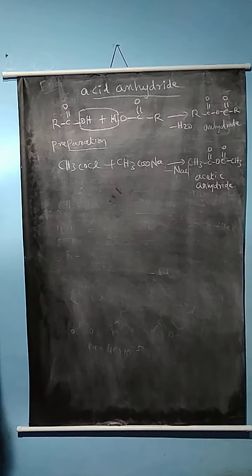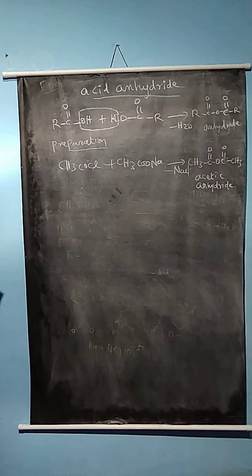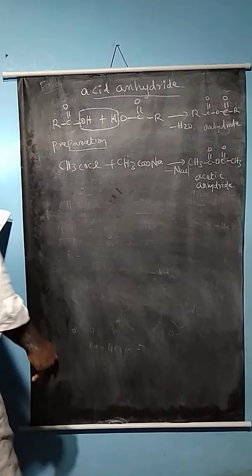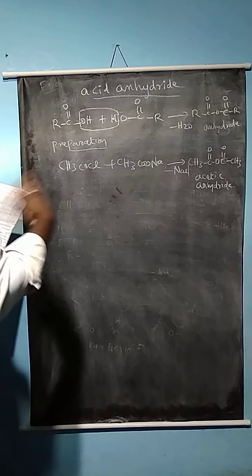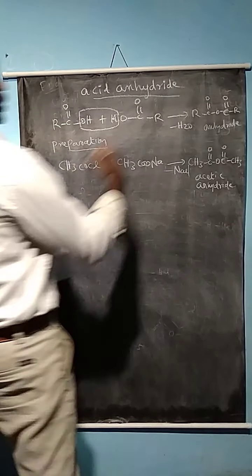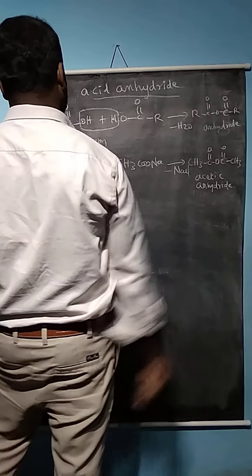So, the physical properties. It has an irritating smell, and it is a colorless liquid. The higher anhydrides are also colorless liquid compounds, insoluble in water. But when the hydrolysis reaction takes place, it becomes partially soluble in water.